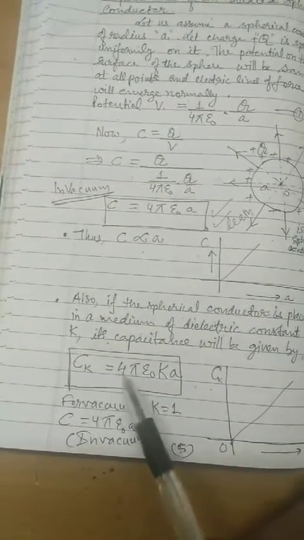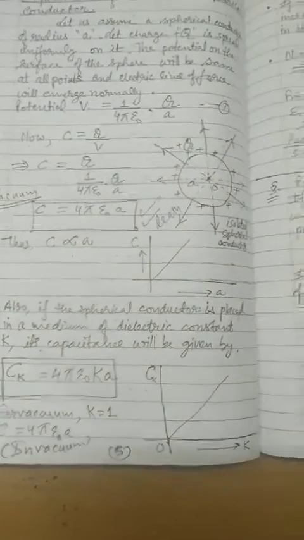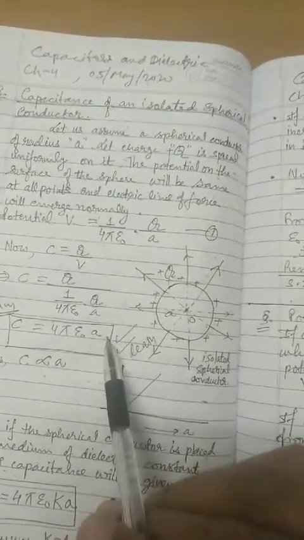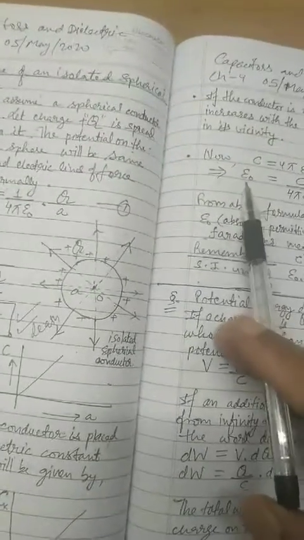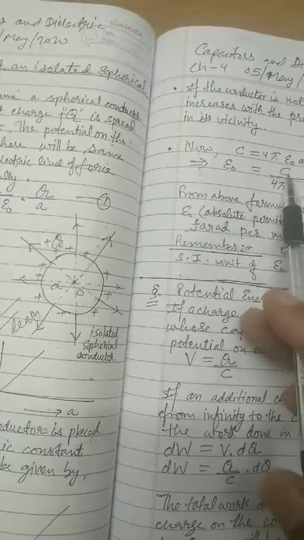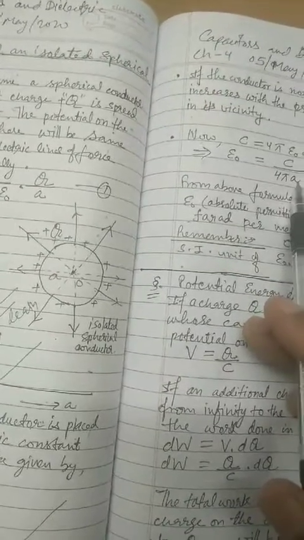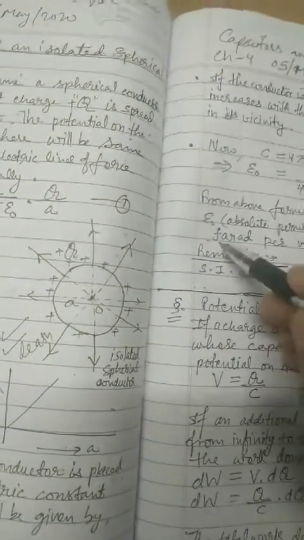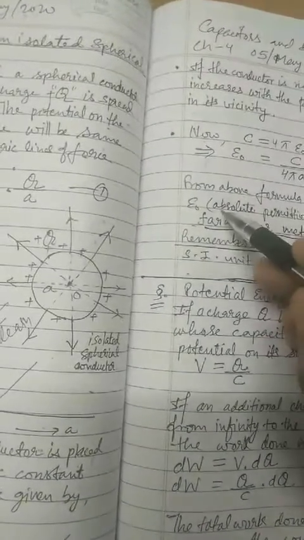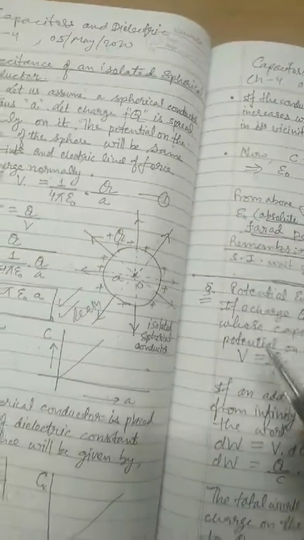So a graph between capacitance and dielectric constant will also be a straight line. And then from this formula C equals 4 pi epsilon naught A, we can write that epsilon naught is equal to C upon 4 pi A. For capacitance the unit is farad, for radius the unit is meter. So farad per meter becomes a unit for absolute permittivity, for which the symbol is epsilon naught.